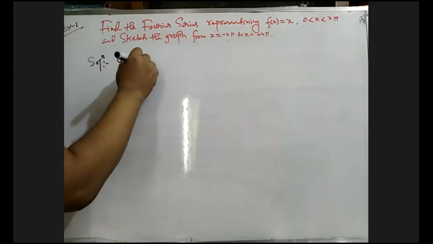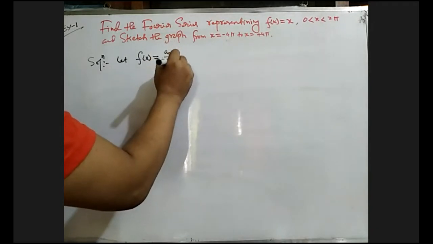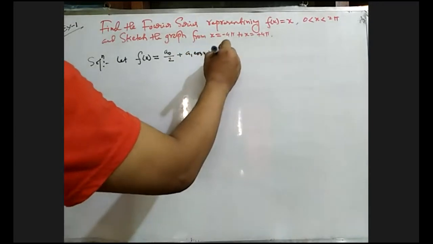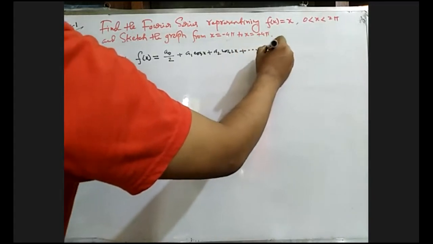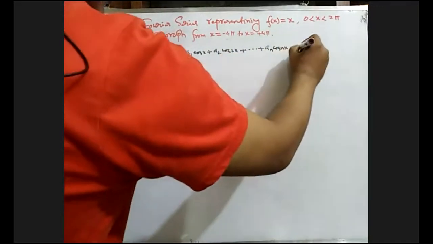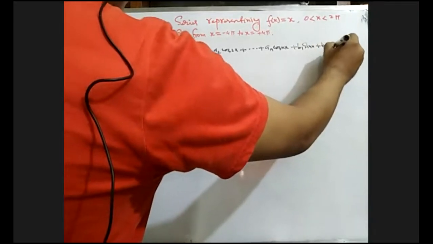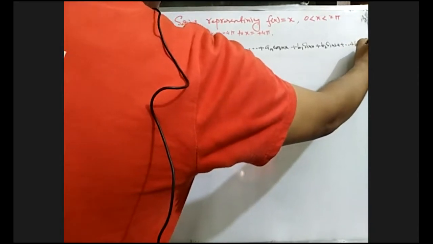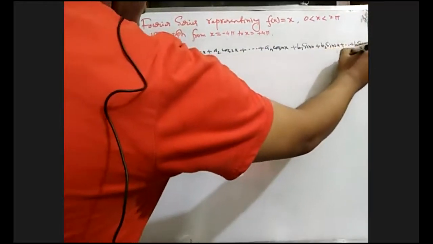Let f of x equal, you must know the formula, a naught divided by 2 plus a1 cos x plus a2 cos twice x plus dot dot plus an cos nx plus b1 sin x plus b2 sin twice x plus dot dot plus bn sin nx, plus dot dot to infinity, because it is an infinite series.